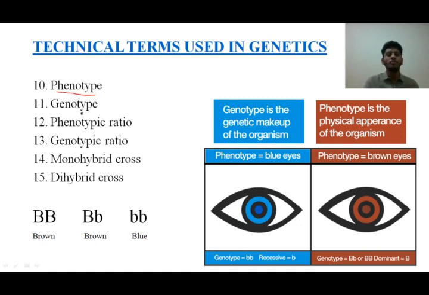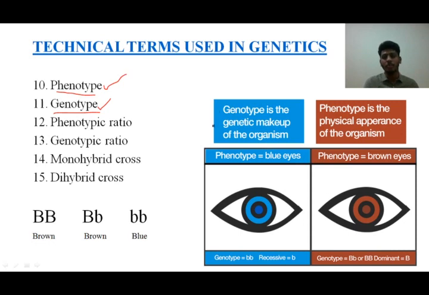And now, genotype is what kind of gene alignment would have happened in the tall individuals, what kind of gene alignment would have happened in the dwarf individuals. That particular thing is called genotype. So basically, genotype is nothing but the genetic constitution of a particular character in an individual. Phenotype is the physical appearance of any particular character.